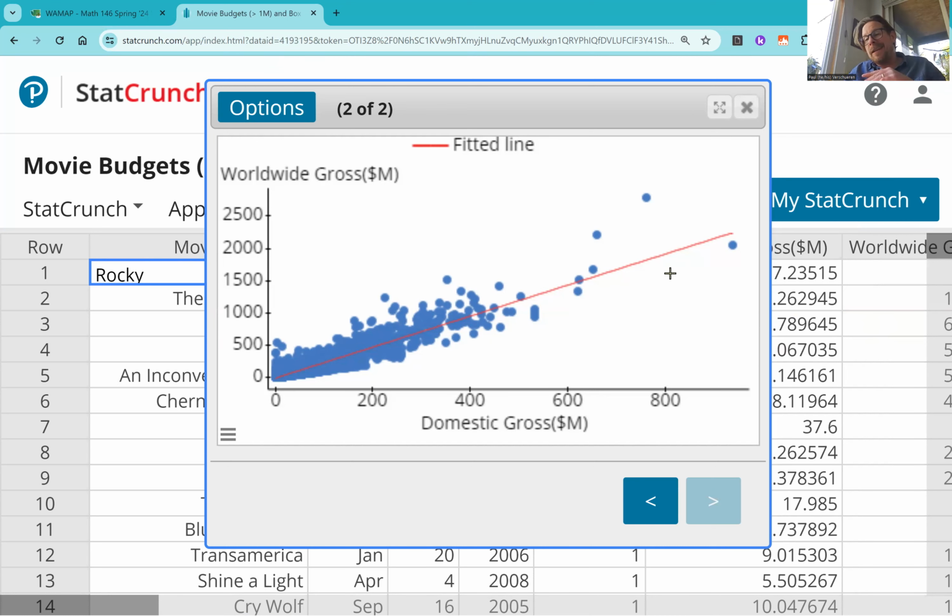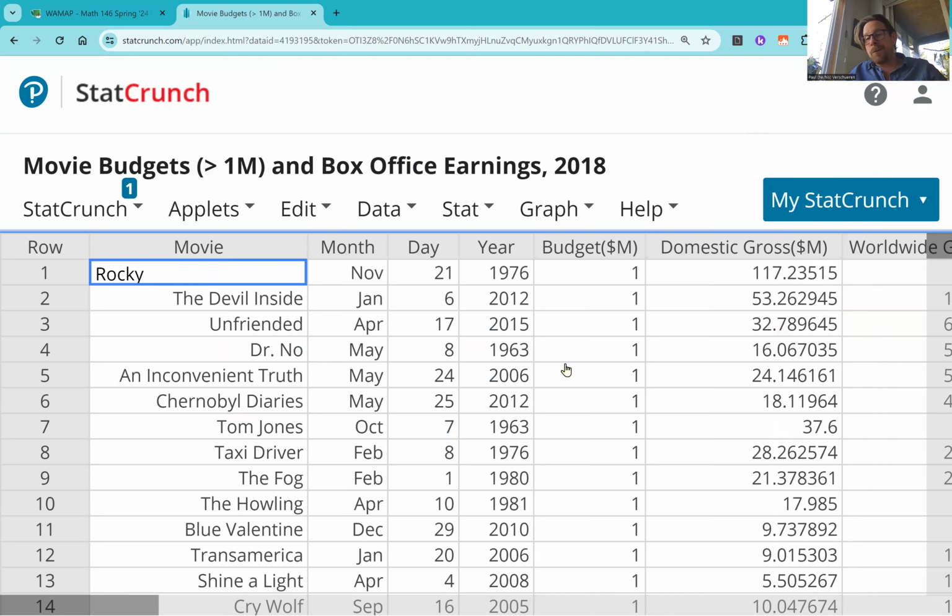So anyway, there's a ton more to explore with this. I urge you to open this up and find your favorite movie in this list, as long as it cost $1 million to make. It should be here. I'd remove the movies that cost less than $1 million because there's so much variability that we really couldn't see as many patterns as we can see here.